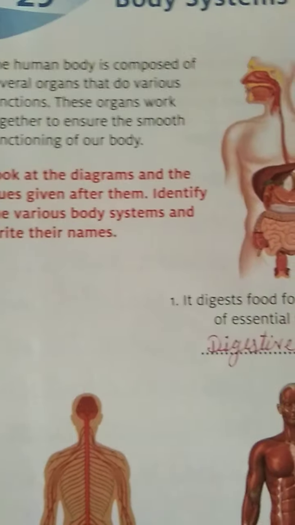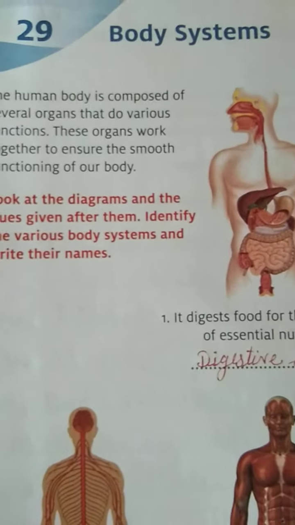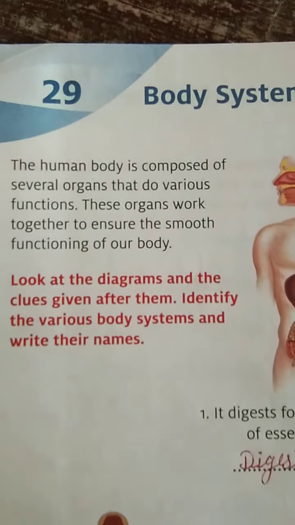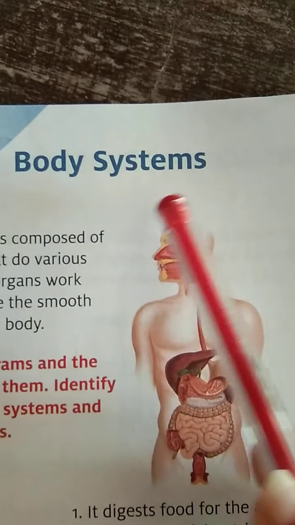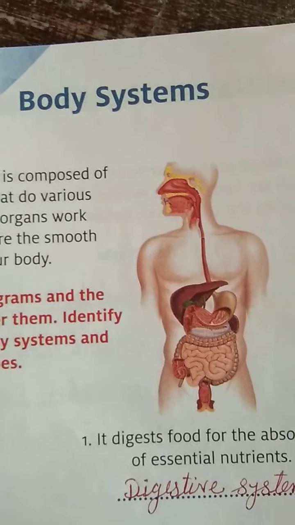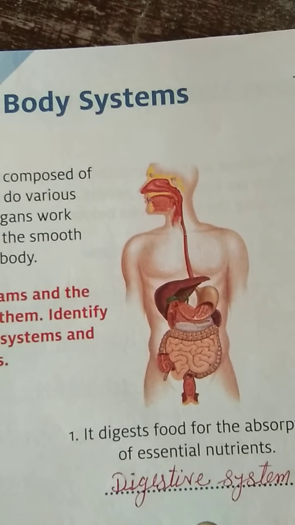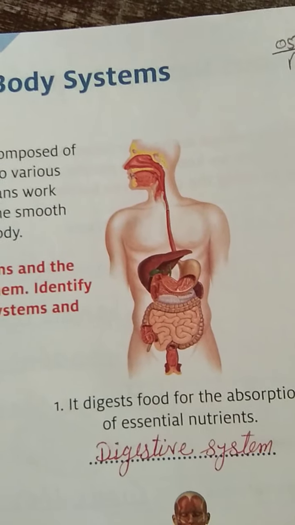So today we are going to start our GK subject, and in GK subject on page number 44 our new lesson today is lesson number 29, and the name of lesson 29 is body systems. In this chapter we are going to learn the names of body systems, that is, which part plays a part so that our body runs very perfectly.